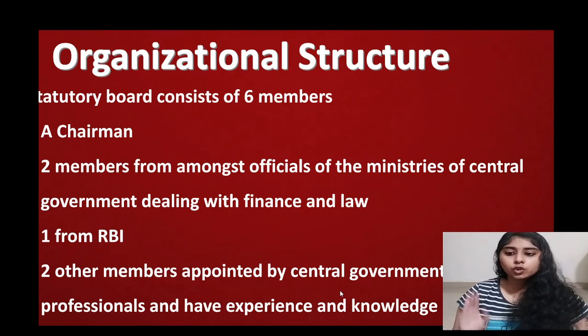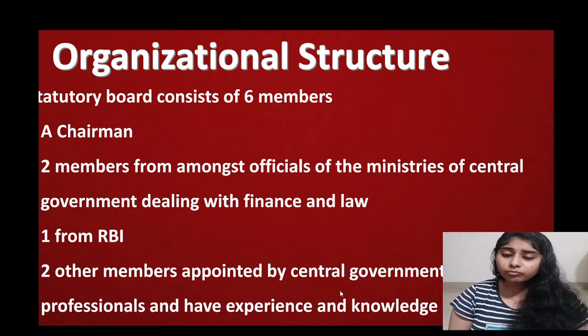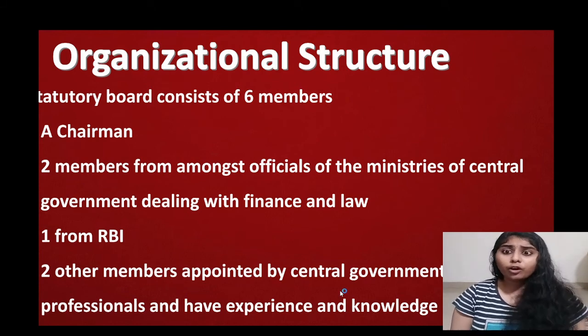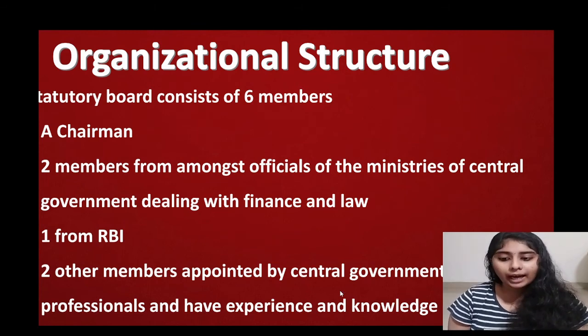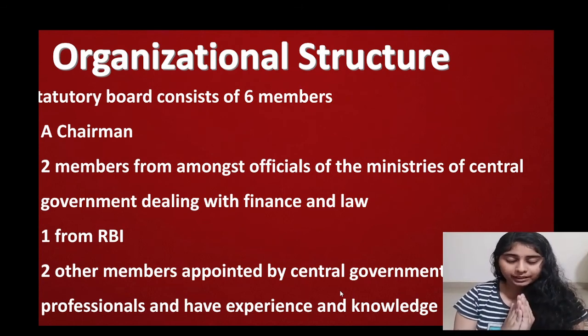Then there will be 2 members from among officials of the ministry of the central government dealing with finance and law. Okay, then there will be one official from RBI, and there will be 2 other members appointed by the central government who are professionals and have experience and knowledge in the securities market. Okay, so there are 6 members in the statutory board of SEBI.